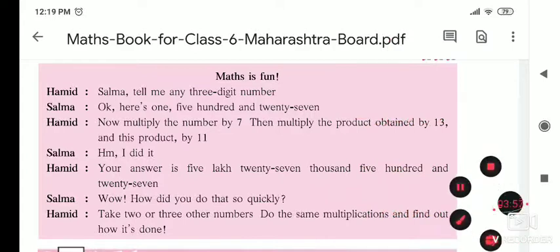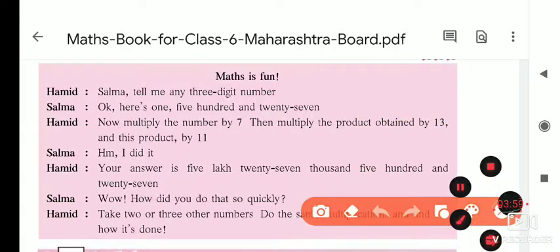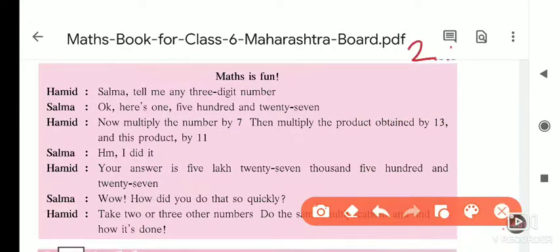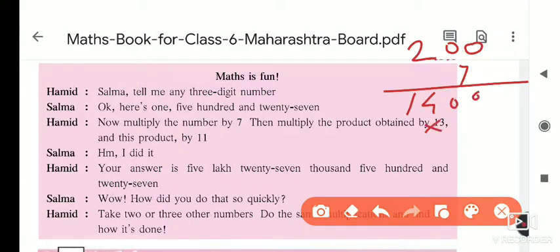Again we will see this with another number. Okay, so here I will take another number, a round figure. You take your own numbers for faster, because I have to explain. First multiply it with 7, you will get here 1400. You have to again multiply with 13. 13 0 0, 13 4s are 52. So 5 is carry, 13 1s are 13, and 13 plus 5 is equal to 18.